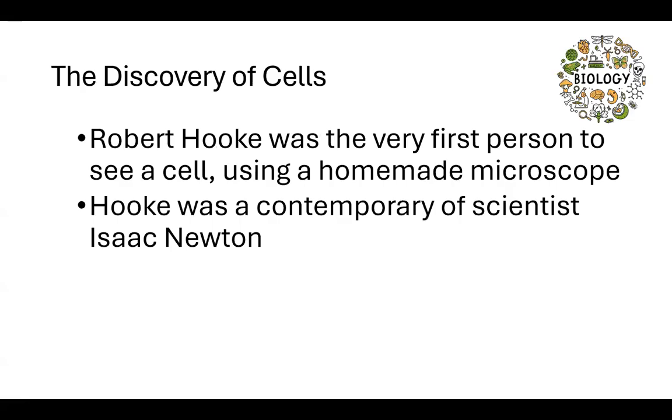So let's talk about the discovery of cells. Robert Hooke was the very first person to see a cell using a homemade microscope. Hooke was a contemporary of scientist Isaac Newton. Contemporary means that they lived at the same time, during the same time period. So Robert Hooke was the first person to see a cell using a homemade microscope, which is pretty amazing. Now, Robert Hooke was a contemporary of the scientist Isaac Newton, meaning that he lived during the same time period as Isaac Newton.